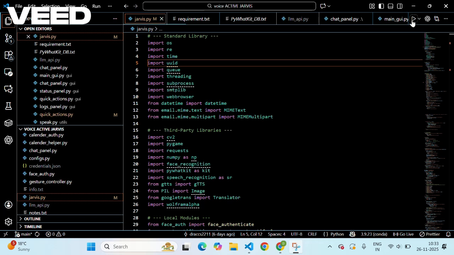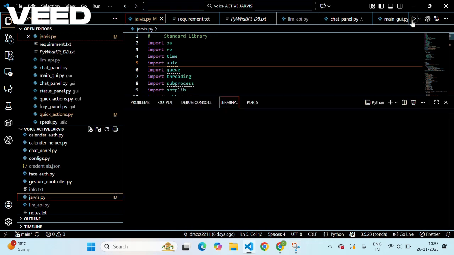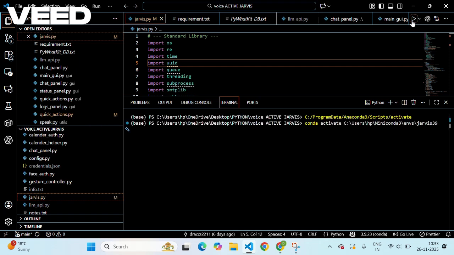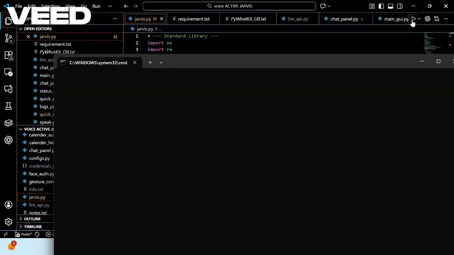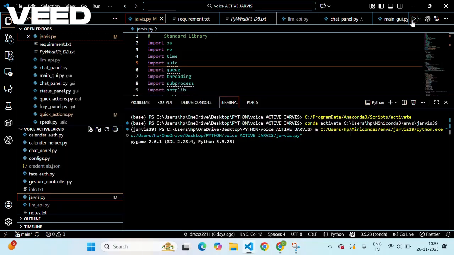It is multimodal as it takes commands from text, audio, and gesture at the same time. It has more than 15 modules. It supports facial recognition and other modules. First, I will run the program, and first